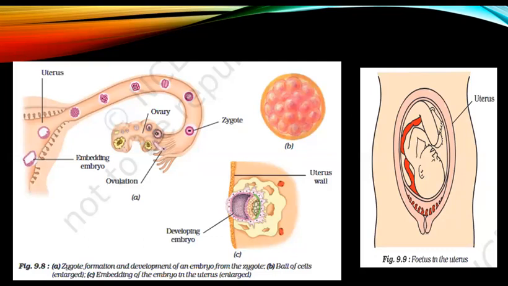Image A shows zygote formation and development of the embryo from the zygote in the uterus, image B shows a ball of cells that are multiplying, and image C shows an enlarged view of embedding of the embryo in the uterus wall. In figure 9.9 you can see a fully matured fetus in the uterus in which all the body parts can be identified very easily.